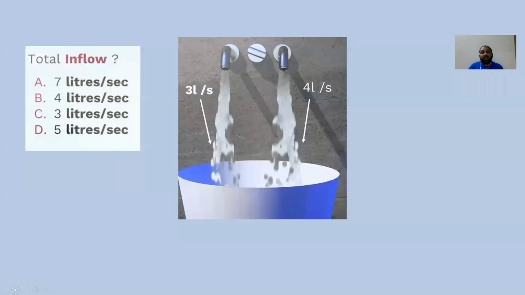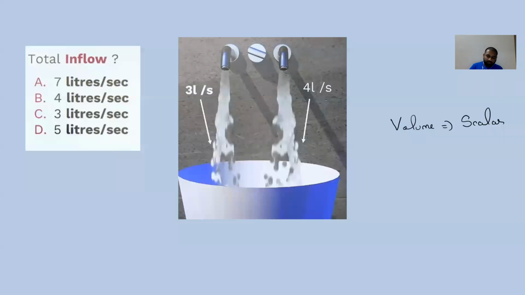Next one. What is the total inflow? Outflow from the tap or inflow to the bucket. One side it is 3 liters per second, and the other side it is 4 liters per second. This is talking about volume per second, and volume is a scalar, it doesn't have any direction.